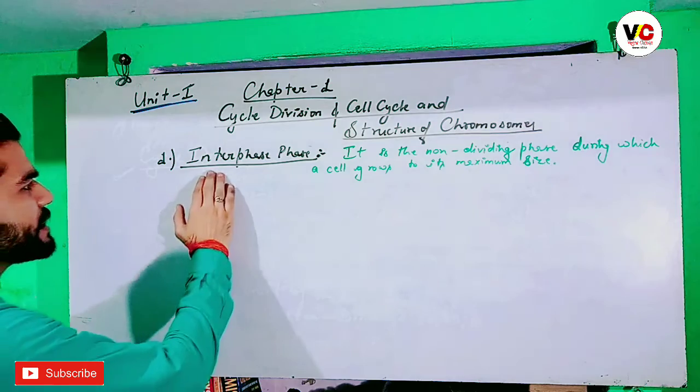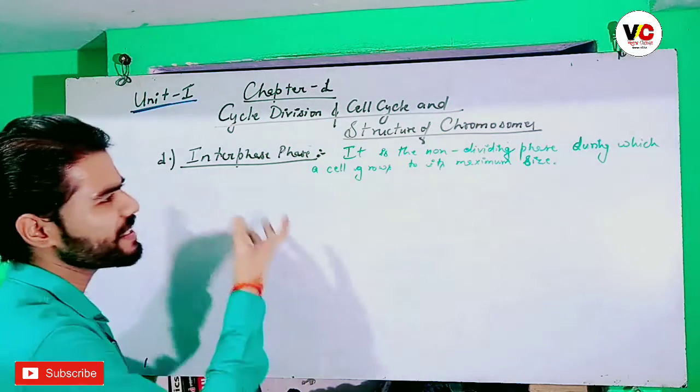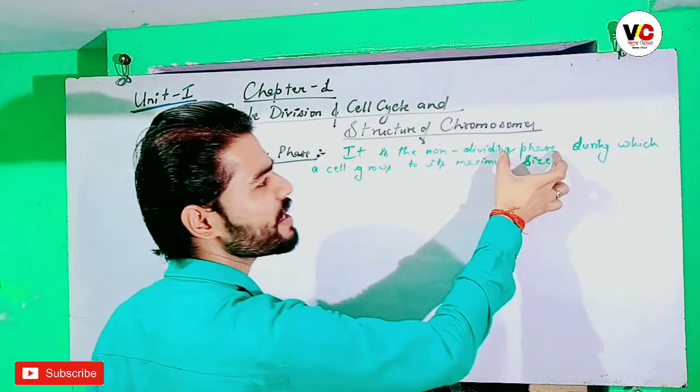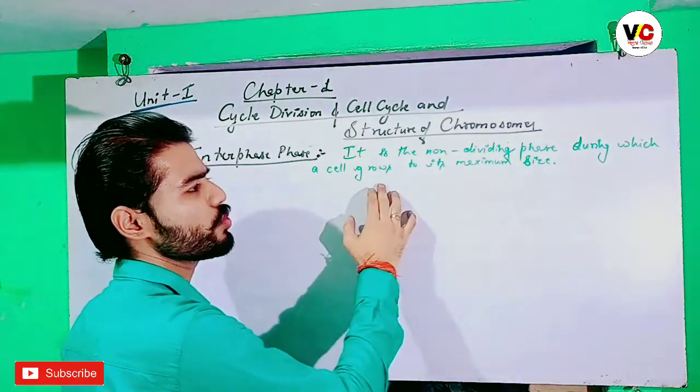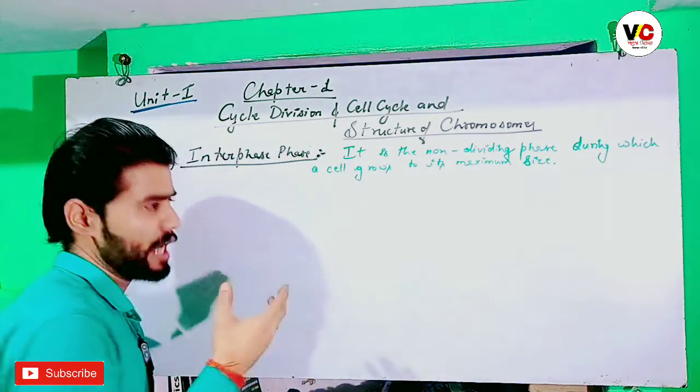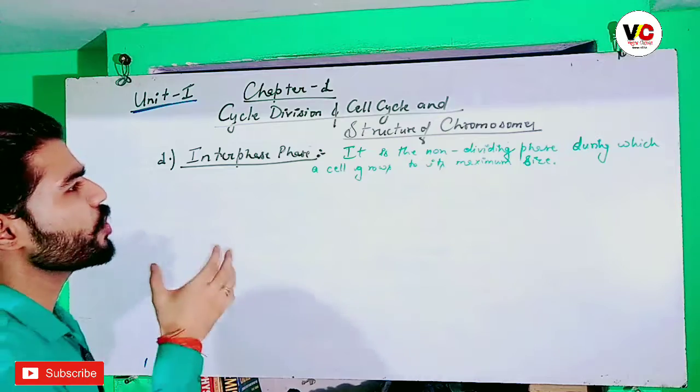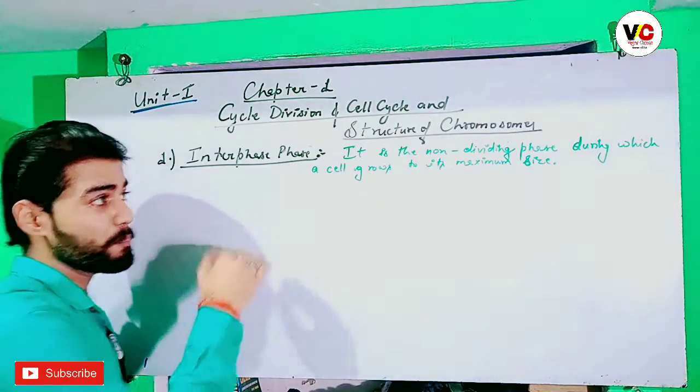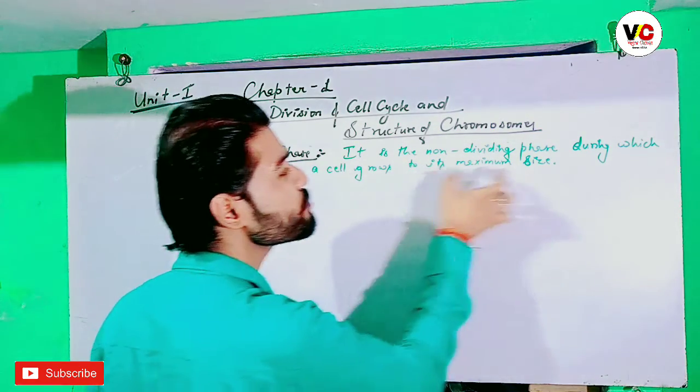So the first one is the interphase. Interphase is a non-dividing phase during which the cell grows to its maximum size. I have already said it is a non-dividing phase, but here the cell grows to its maximum size.